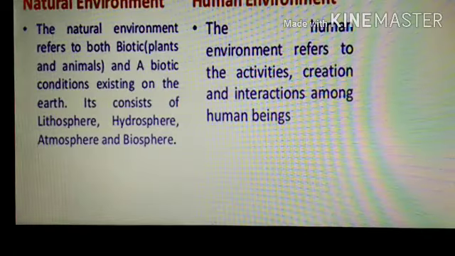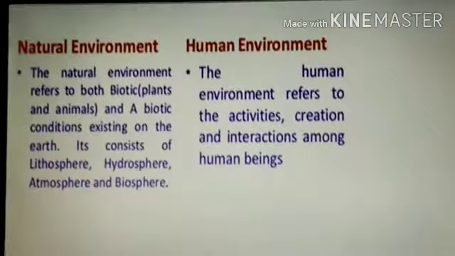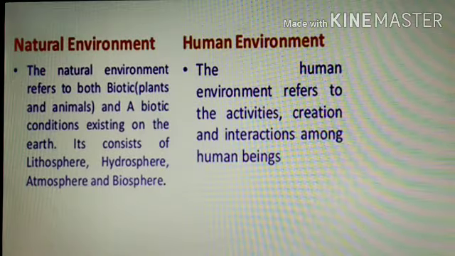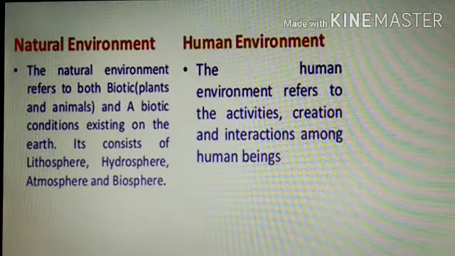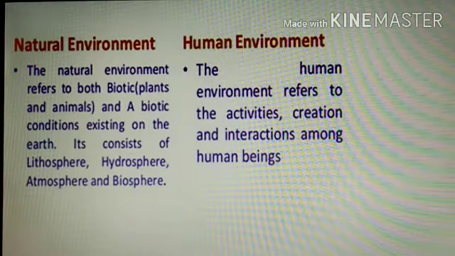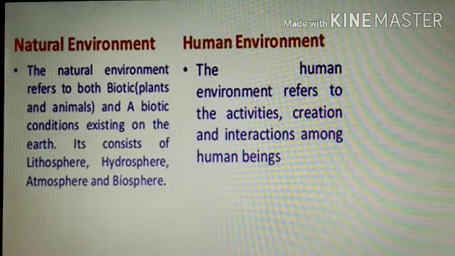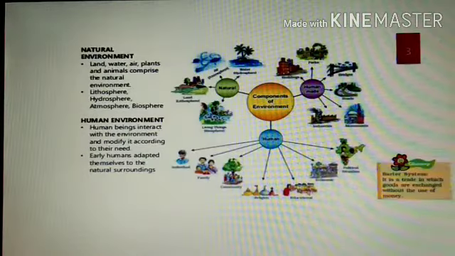Here the question arises: what is the natural environment and the human environment? First of all, the natural environment refers to both biotic and non-biotic things, meaning plants, animals, etc. The second one is the human environment. It refers to things that were created by human beings, like the example of your school. Students, this slide shows the components of environment. Basically it includes natural, human and man-made.